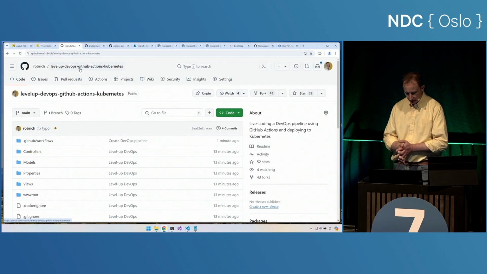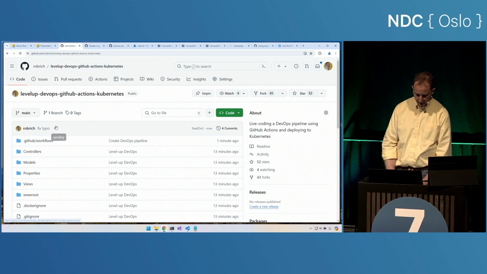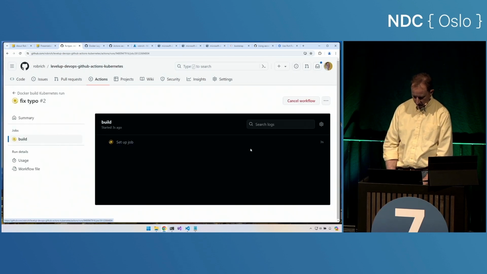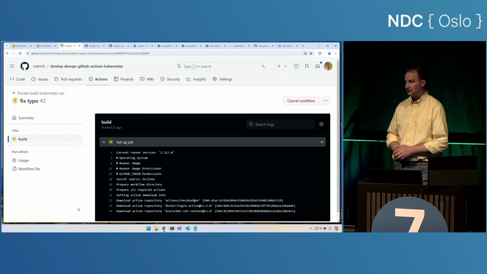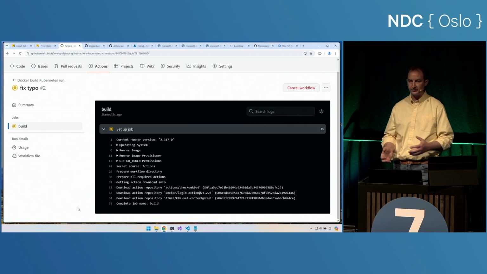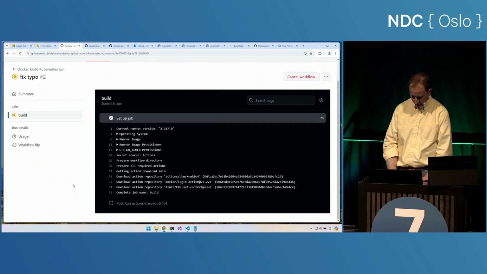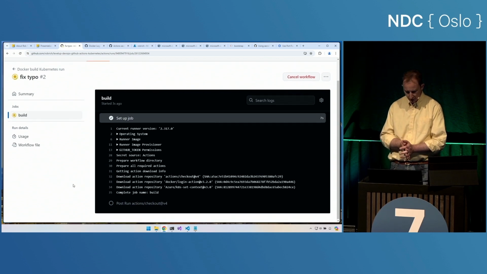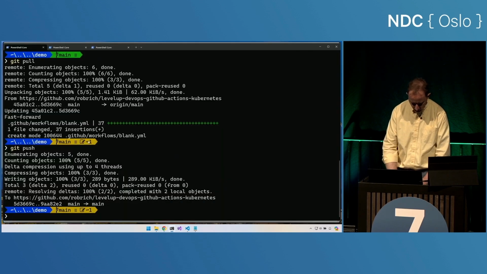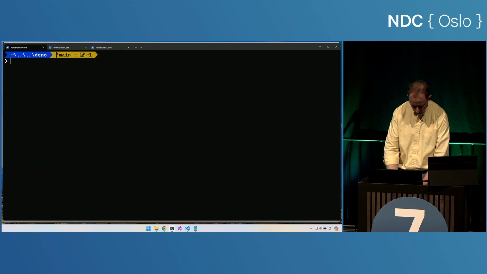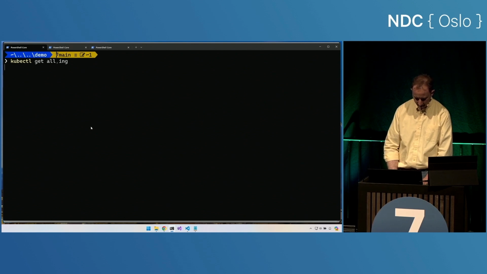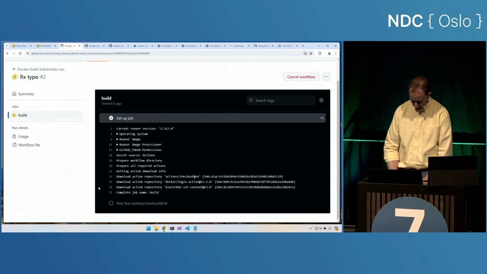Cool. So this build is going to then do each of the steps in our DevOps pipeline. So let's take a look at that. It logs into Docker. It logs into Kubernetes. It's going to run each of the steps of our Dockerfile. And once it finishes that task, it's going to push that up to Kubernetes. So right now, kubectl get all. I don't have anything in Kubernetes yet, so it will create new resources. That's perfect. Let's see what the build's going to do.